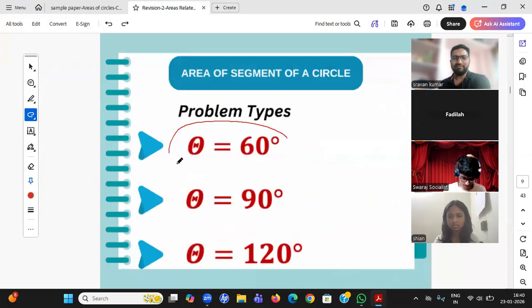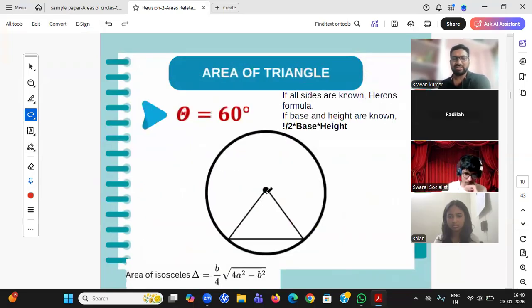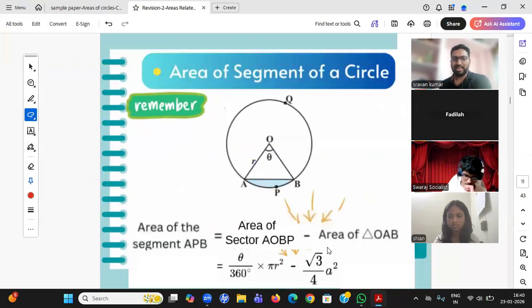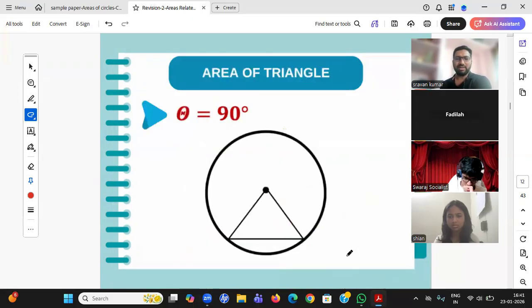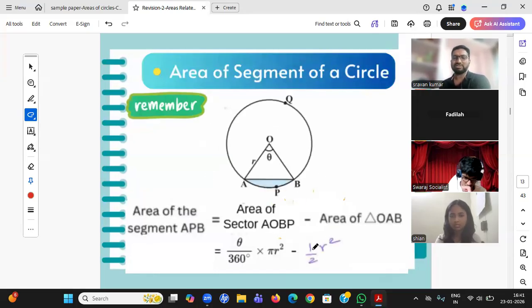If theta equals 60 degrees, this triangle is purely an equilateral triangle. You just need to subtract the area of the equilateral triangle, root 3 by 4 r square, from the sector. When theta equals 90 degrees, it's a right angle triangle. The area of a right angle triangle is half into r square. From the total sector, you subtract half r square, and you'll get the segment, the blue colored area.